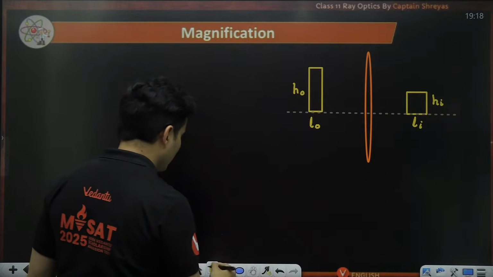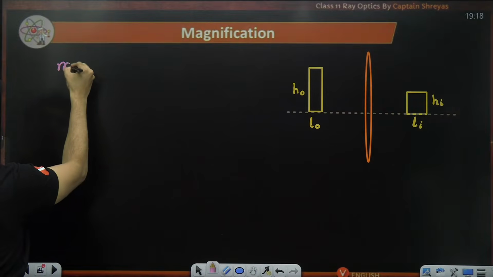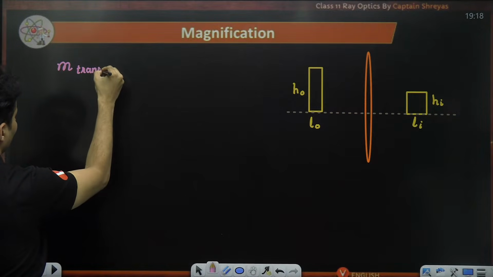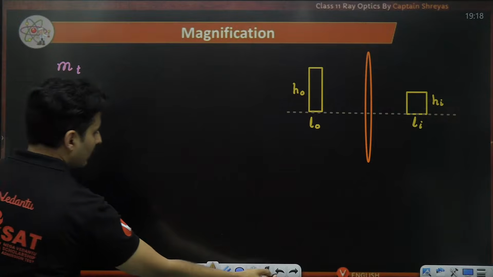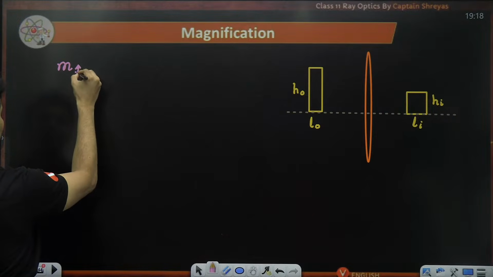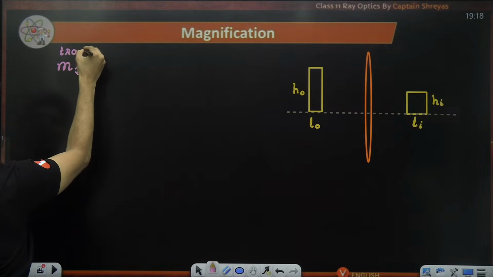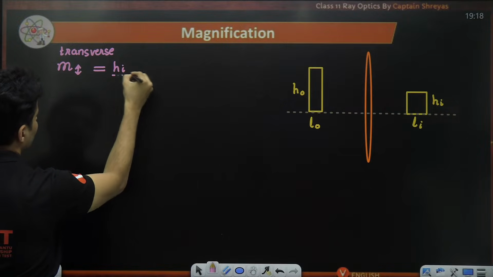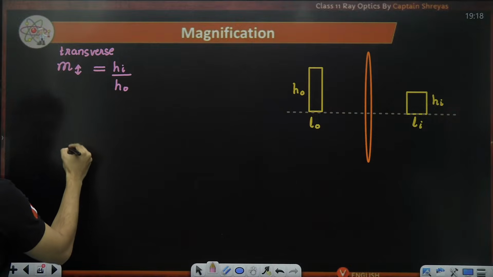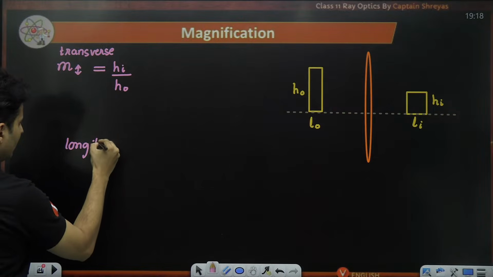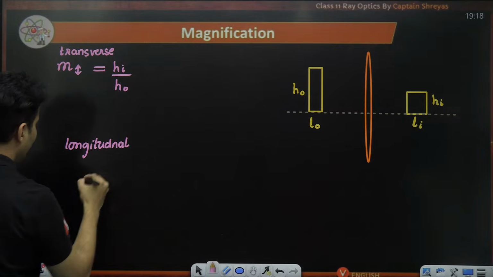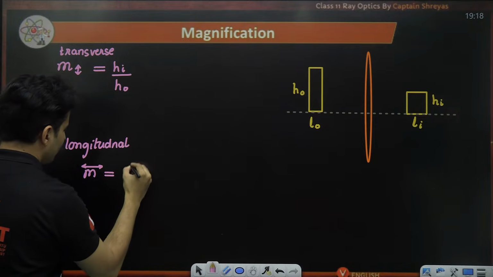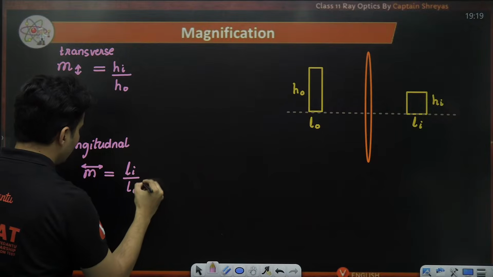Magnification: first is transverse magnification. Transverse means perpendicular. Transverse magnification is height of the image upon height of the object. Similarly, you have longitudinal magnification, which is along the principal axis, that is length of the image upon length of the object.